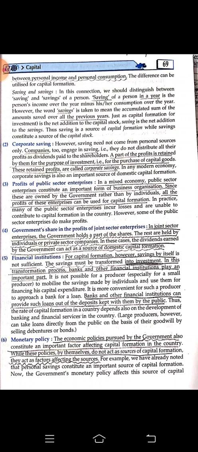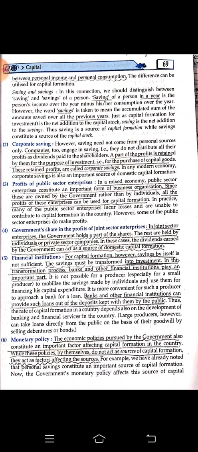Then financial institutions. For capital formation, however, savings by itself is not sufficient. The saving must be transferred into investments. Okay, for capital formation, I'm saving, I'm keeping it with myself, maybe in my bag, maybe in my almirah, in my home. That is not investment, that is not helping me in capital formation. This capital has to get invested.